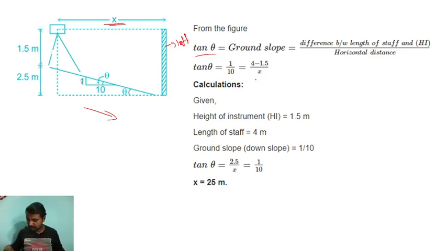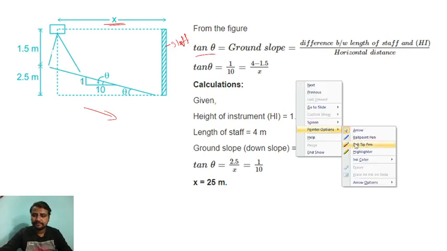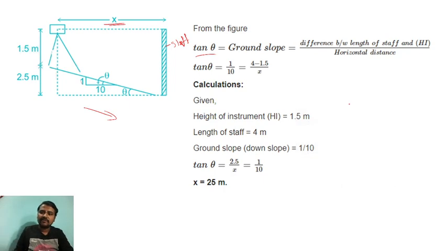So tan theta is the ground slope, which is the difference between the length of the staff and the height of the instrument divided by the horizontal distance. This is the horizontal distance. Now tan theta equals 1 by 10 equals 4, that is the total distance, minus the height of the instrument, divided by x, that is the horizontal distance, right?